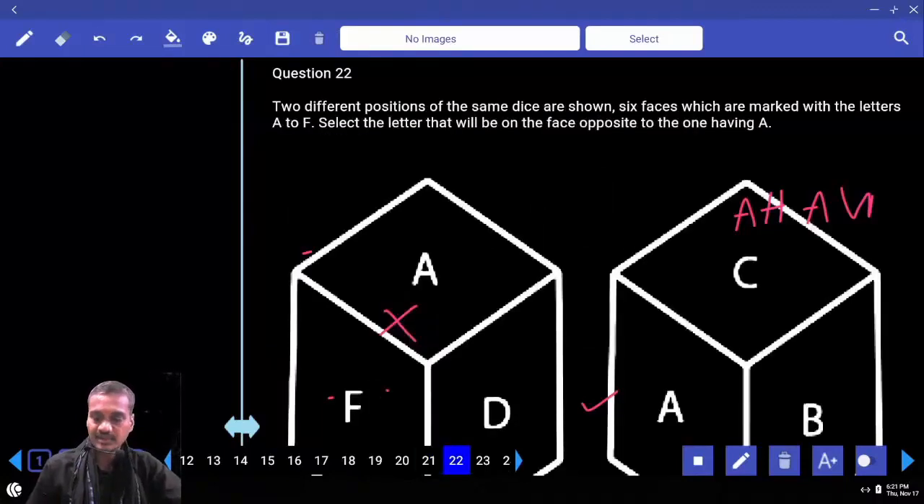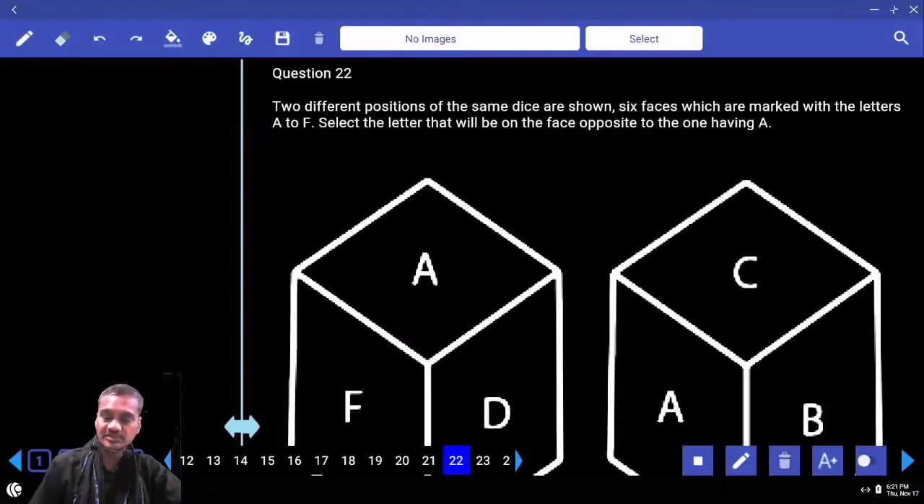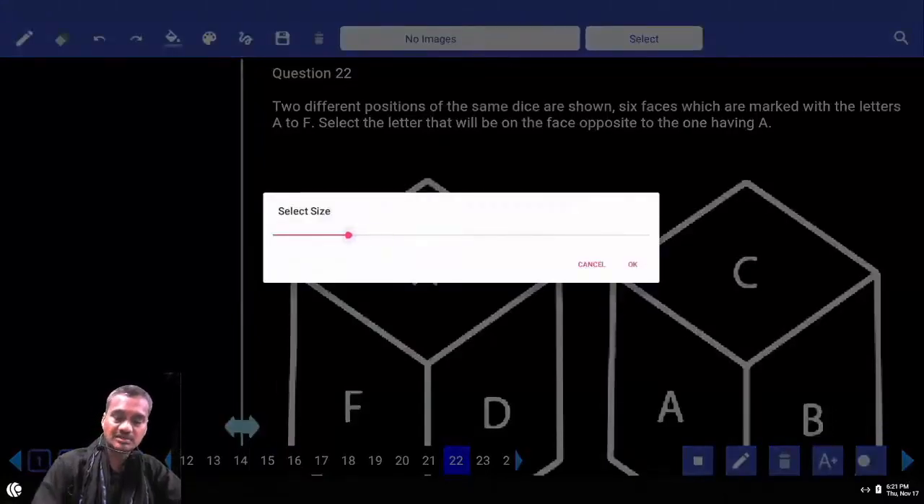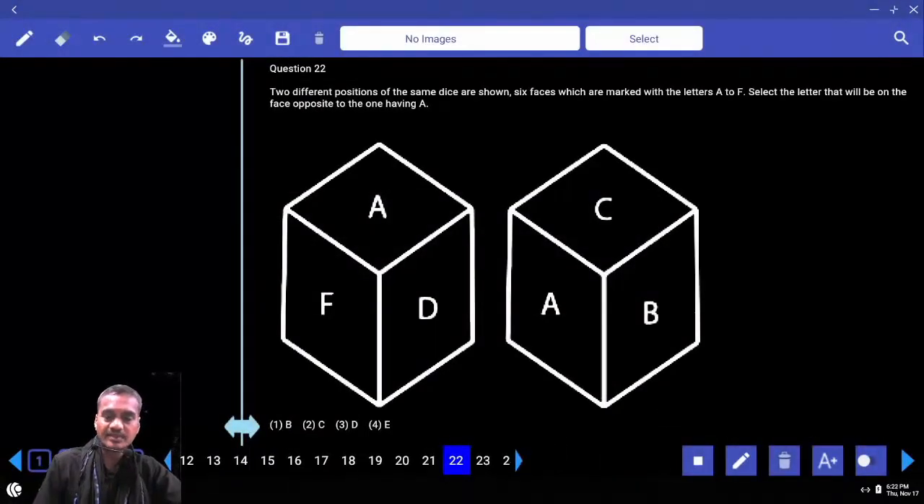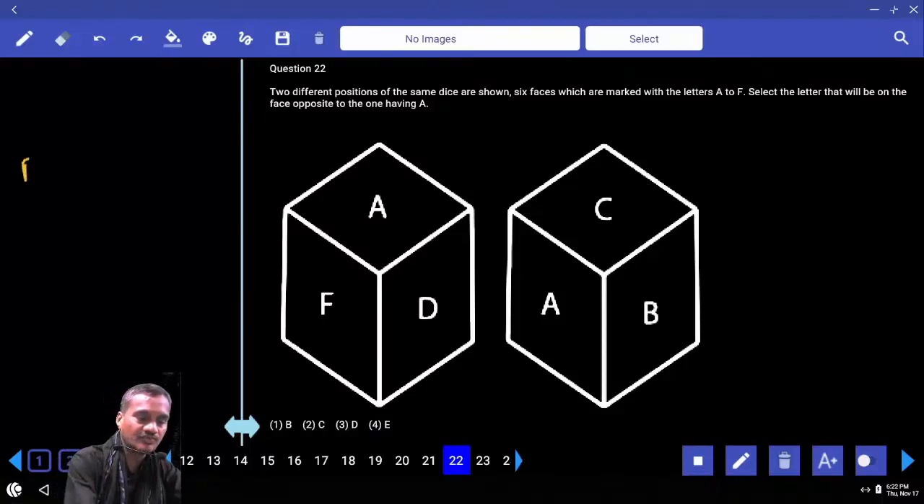21st it is choice 2. Then 22nd. My 22nd, now it is dice. Opposite to A. Now here in this one, what is the letter? A, we need to find out opposite to A. And what are the elements we have? A, B, C, D, E, F are the 6 letters we have.